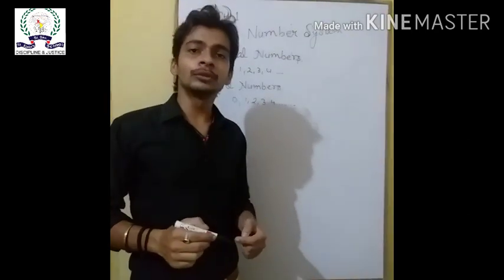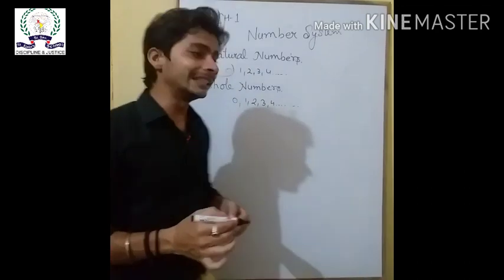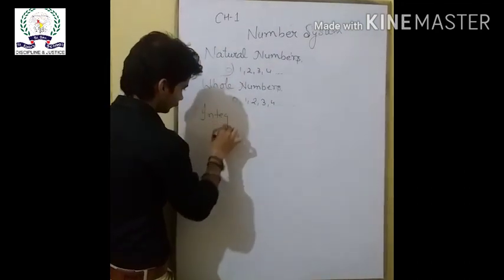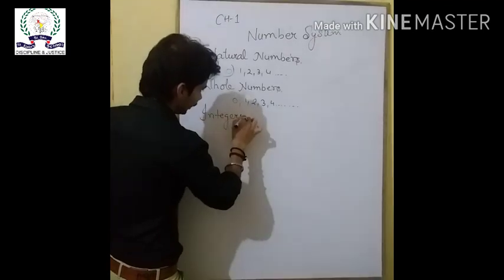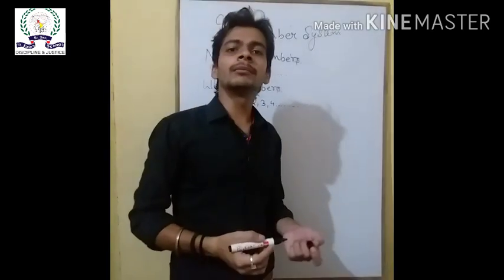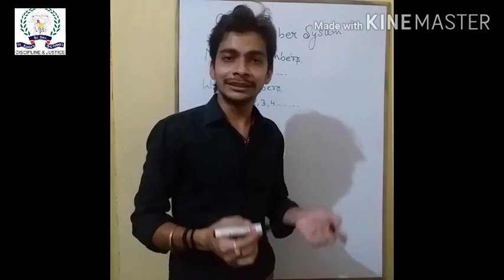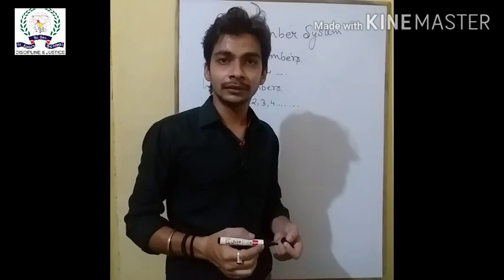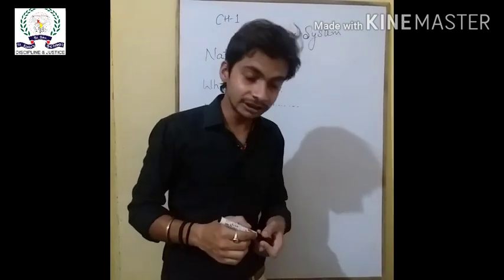Now come to the next topic, which is integers. All the whole numbers, zero and their negatives are called integers. ध्यान दीजिएगा डेफिनेशन पे.